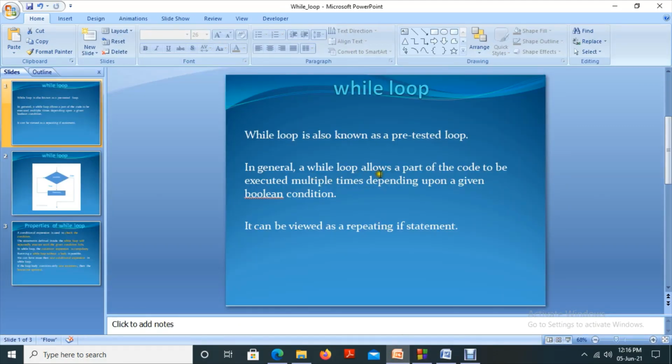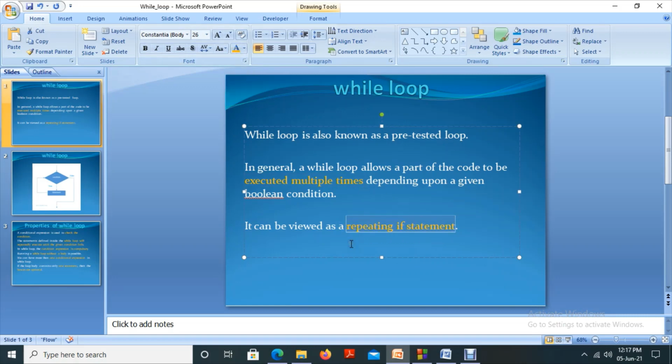In general, a while loop allows a part of the code to be executed multiple times depending upon the Boolean condition. Executed multiple times, that is very important. That is the thing that we discussed now. It can be viewed as a repeating if statement. We can say that it is also called a repeating if statement.